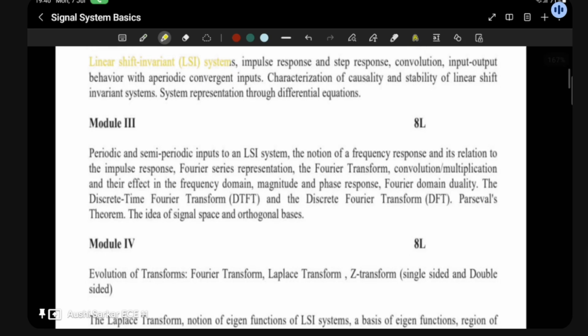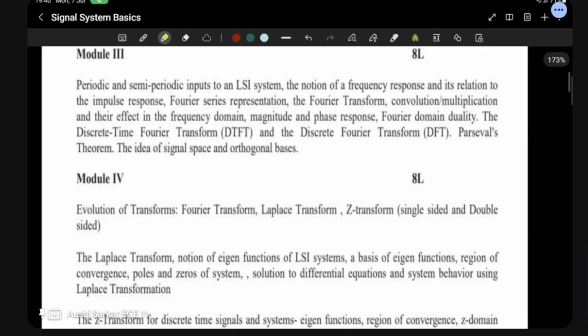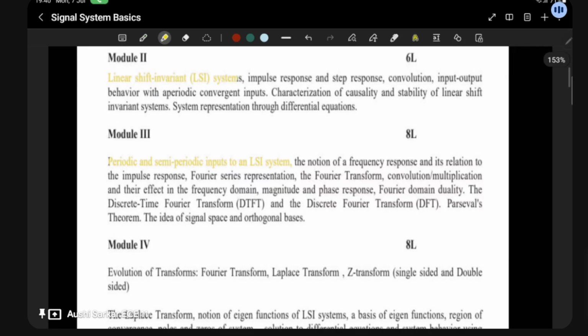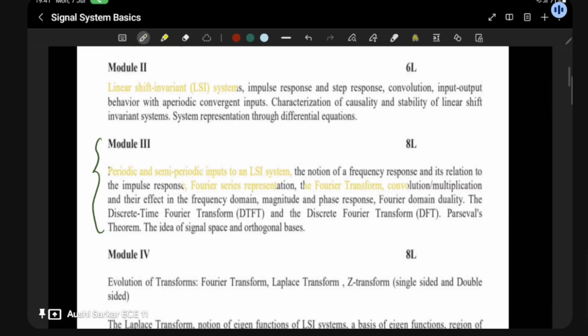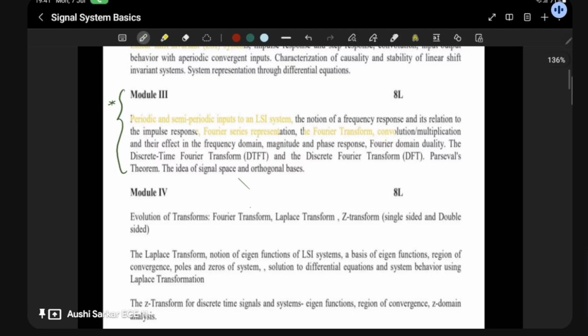After that, when we move to the third module, we will be studying periodic and semi-periodic inputs to an LSI system, that is, linear shift invariant. After that we will study the basic things: Fourier series and Fourier transform. And I'm telling you, this module 3 is going to be very much on the tougher side. From my end, it's one of the toughest modules, the most difficult one.